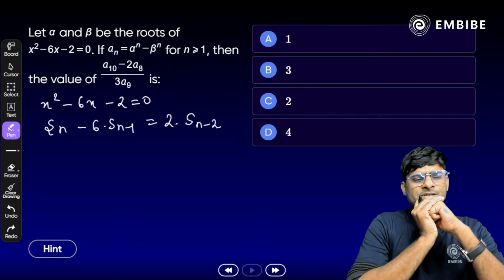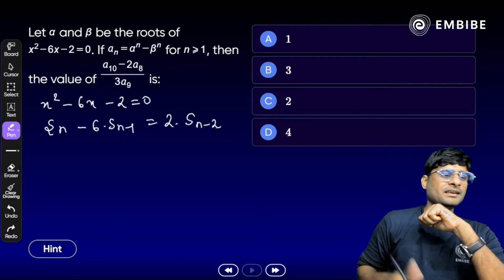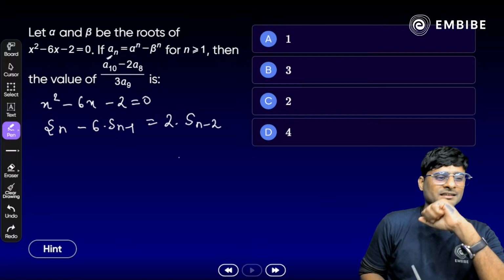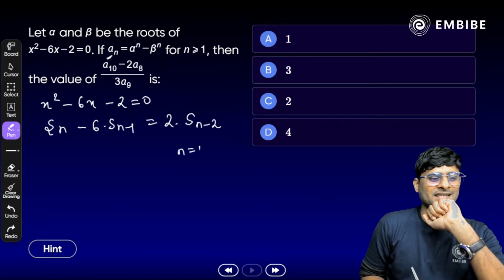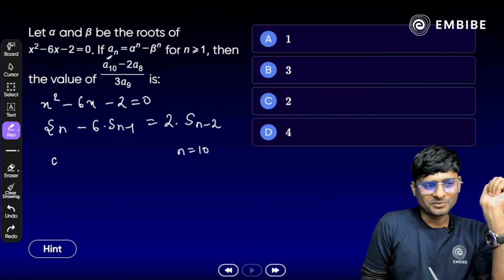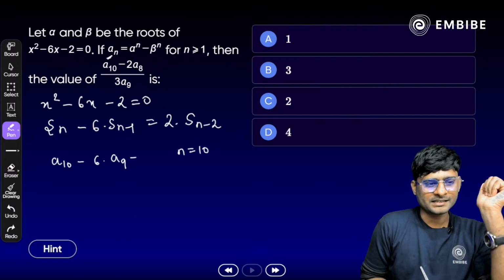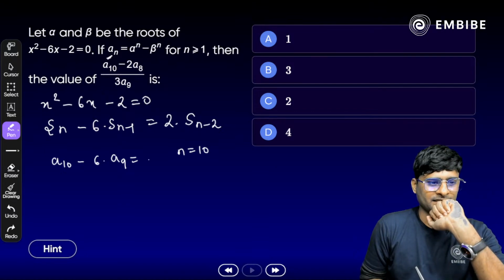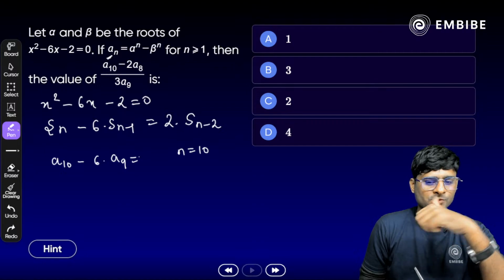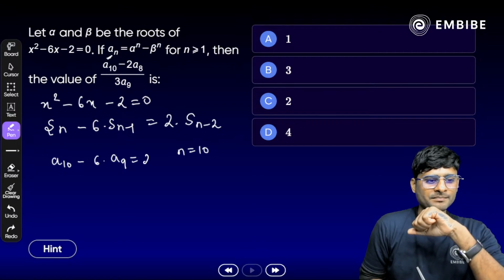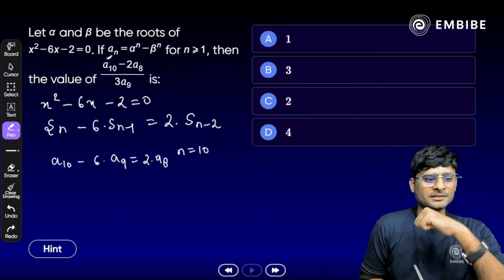Now, if we substitute, Sn is nothing but what? n is 10 here. Here you could also have written S as an, no worry. So if we substitute n is 10, we get a10 minus 6 times a9 is equal to 2 times what? Any idea? It should be a8, with n minus 1 and n minus 2. So that should be 10, 9 and 2 times a8 here.